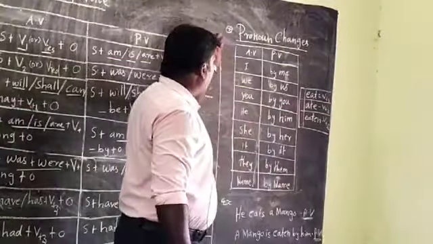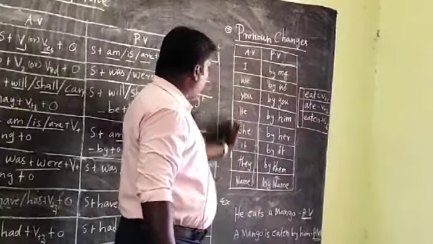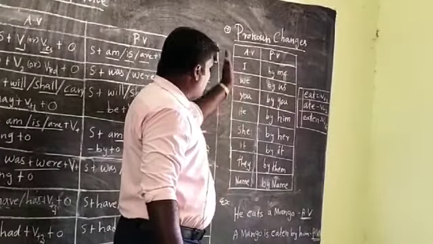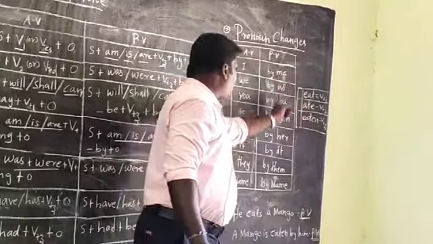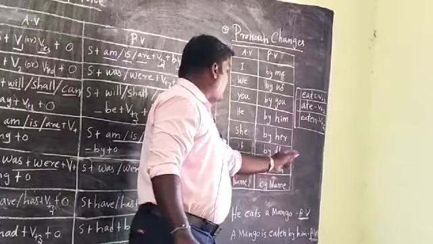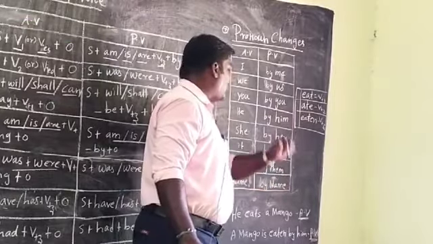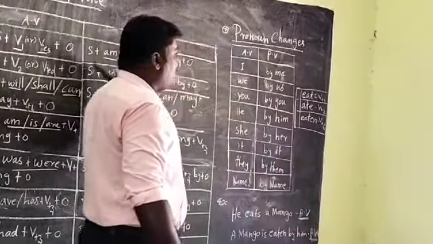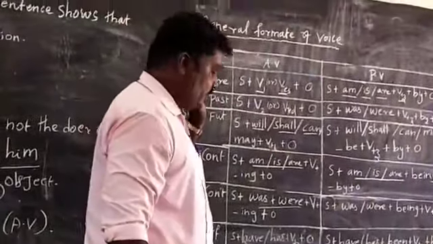That is called pronoun changes. Here is how a pronoun is changed into passive voice: by me, by us, by you, by him, by her, by it, by name, and also by them. These two tables are very important for active voice and passive voice.